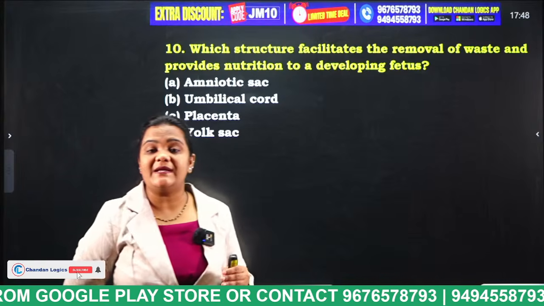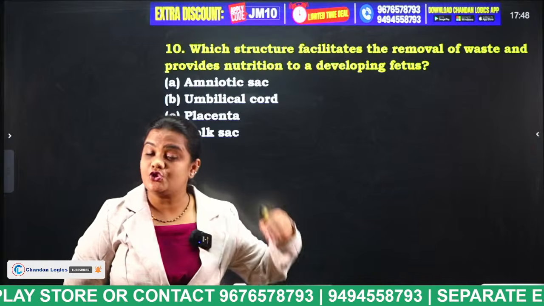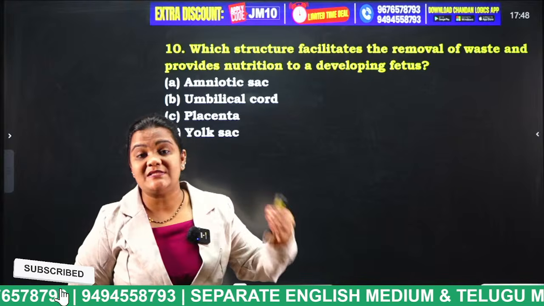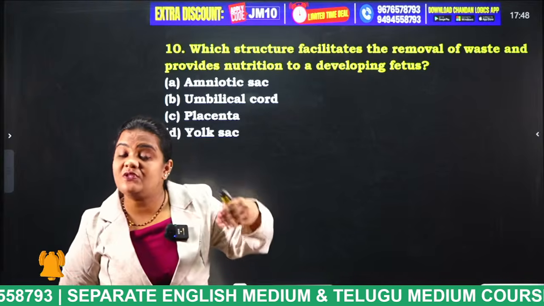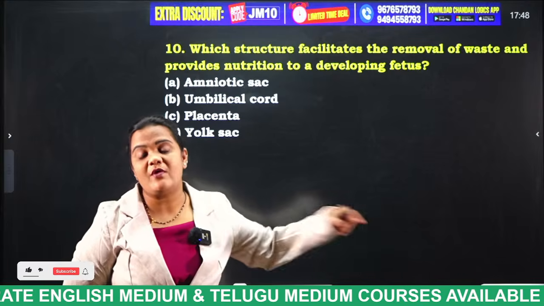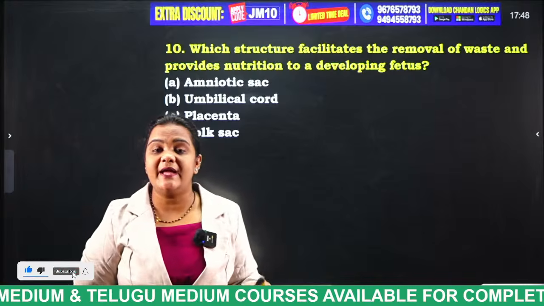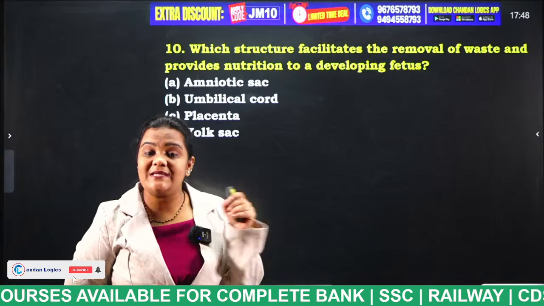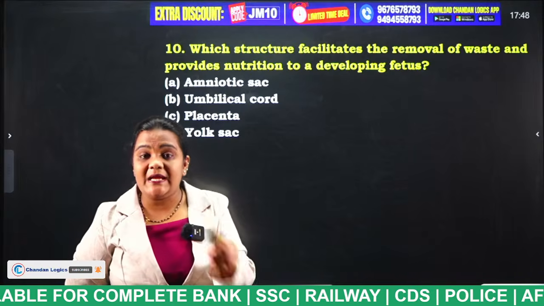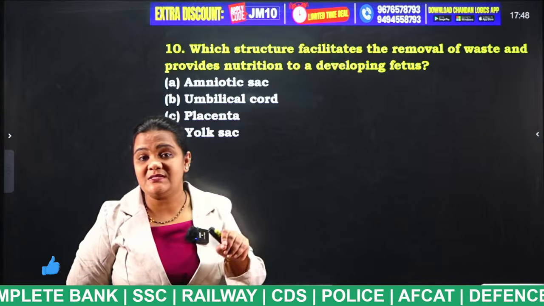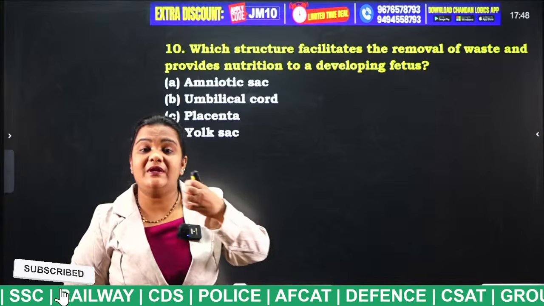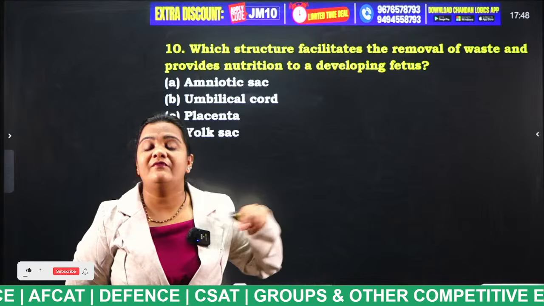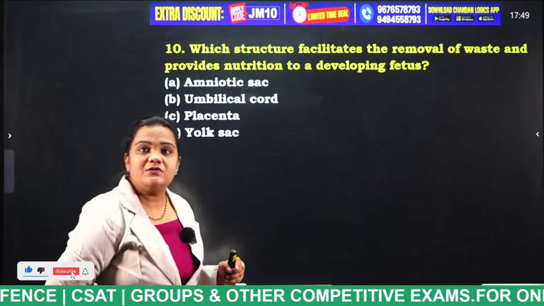This placenta helps in giving nutrition to the fetus. For the respiration process, it will exchange gases with the fetus, and it will send out the wastes from the fetus through the bloodstream of the mother. So which plays a key role here in the human reproductive system during pregnancy? Placenta. It provides nutrients to the fetus, provides gaseous exchange to the fetus, and it takes the waste products from the fetus and lets them enter the bloodstream of the mother.